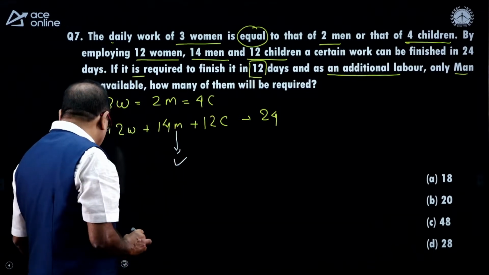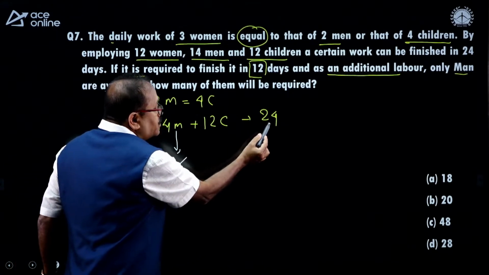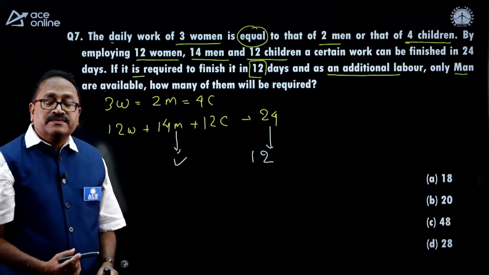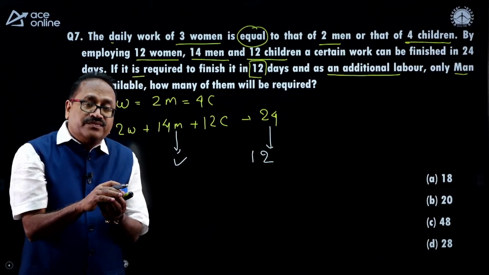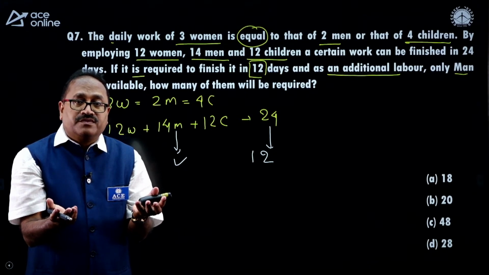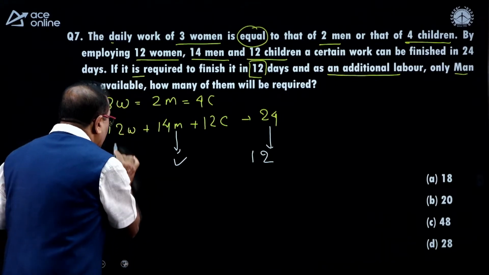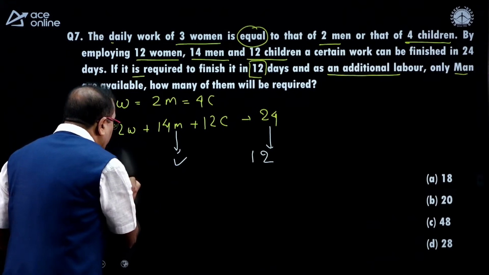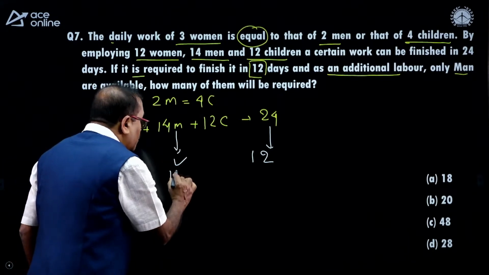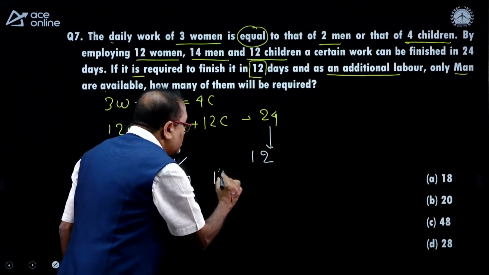Look at the connectivity. Here it is 24 days, now this group has to complete the work in 12 days. If the number of days becomes half, we need double the workforce. So my requirement is 12 doubled, that is 24 women. That means 12 more women. I need 14 more men. And I need 12 more children.